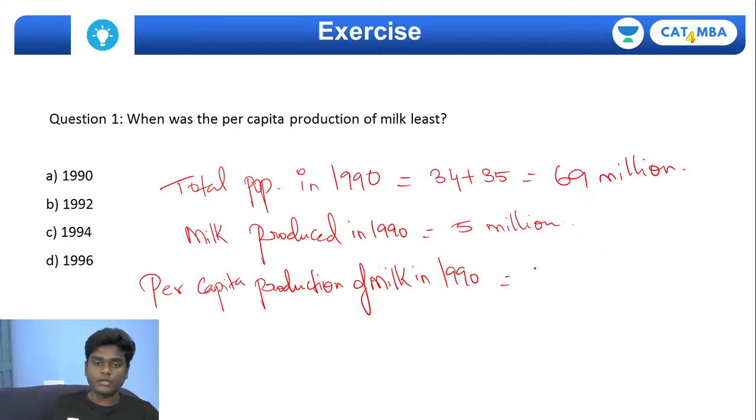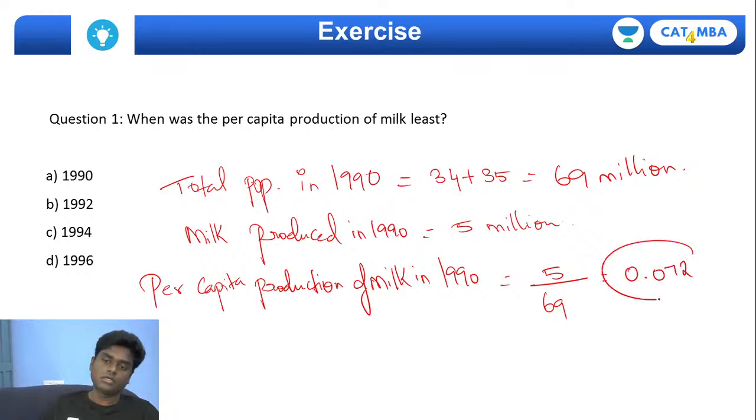So if you see this per capita production of milk in 1990, what you can simply do is take the total milk produced, which is 5, divided by the total population, which is 69. If you do so, you'll be getting approximately 0.072. So this will be the per capita production of milk in 1990.